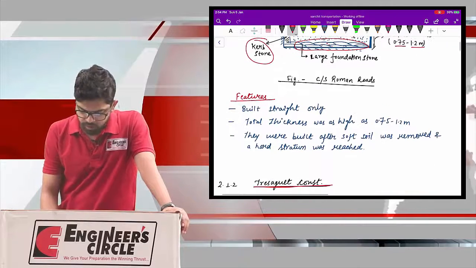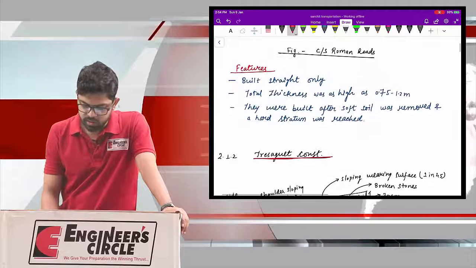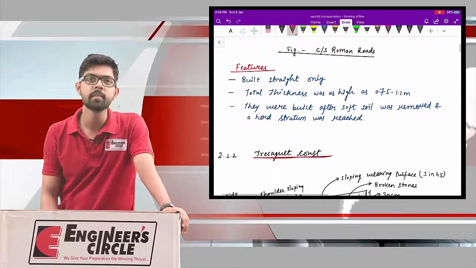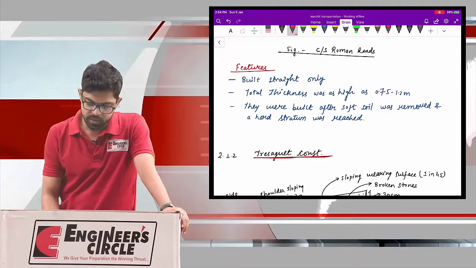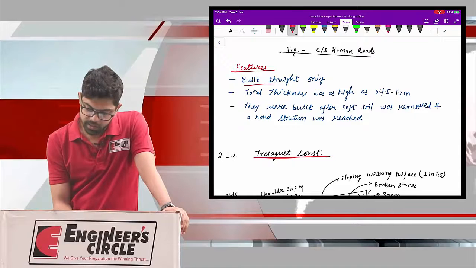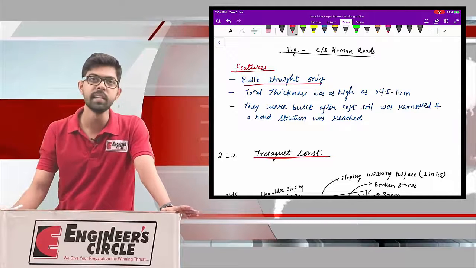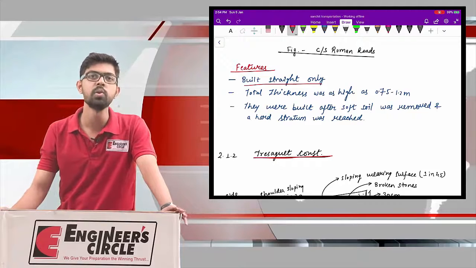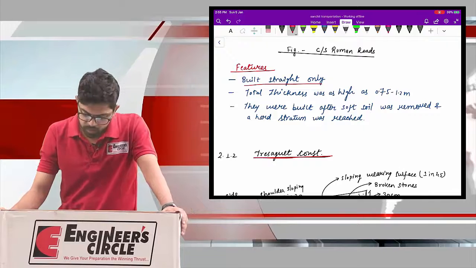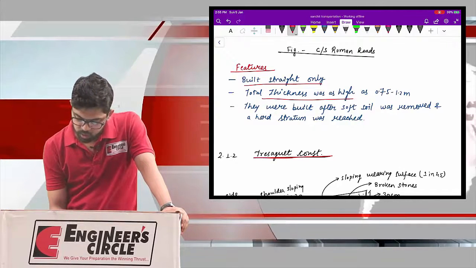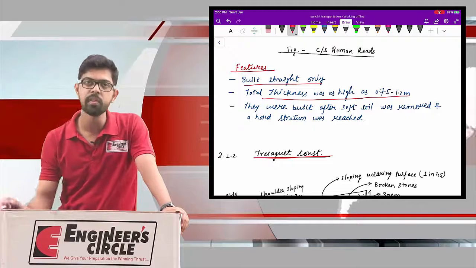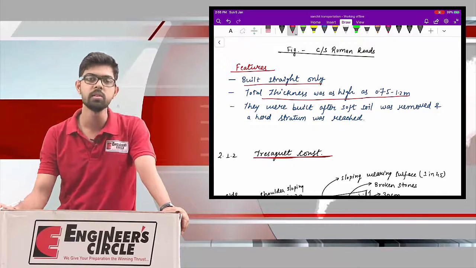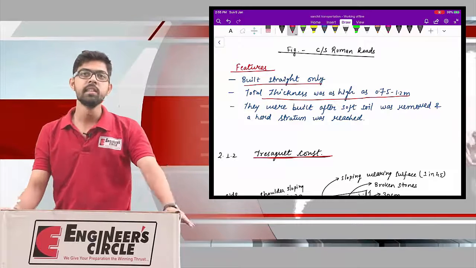Now I have also written some basic features of the Roman road. The first feature says it is built straight only. There is no curvilinear profile. There is no cross slope for drainage. There is no gradient provided. They are built completely straight. Now, the total thickness was as high as 0.75 to 1.2 meter. So, these are very thick roads.